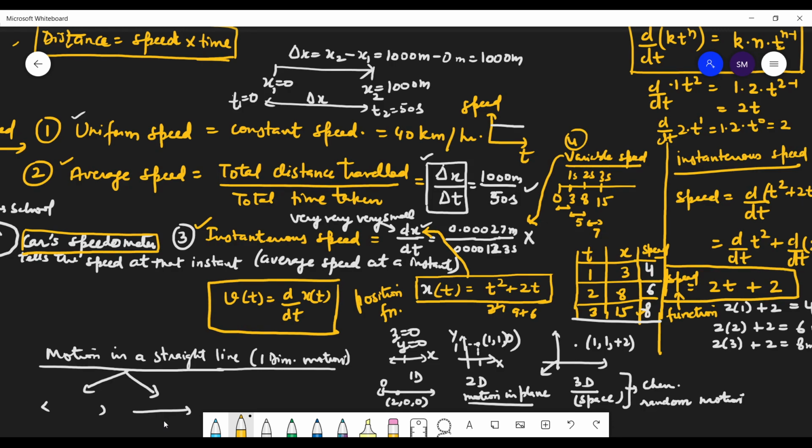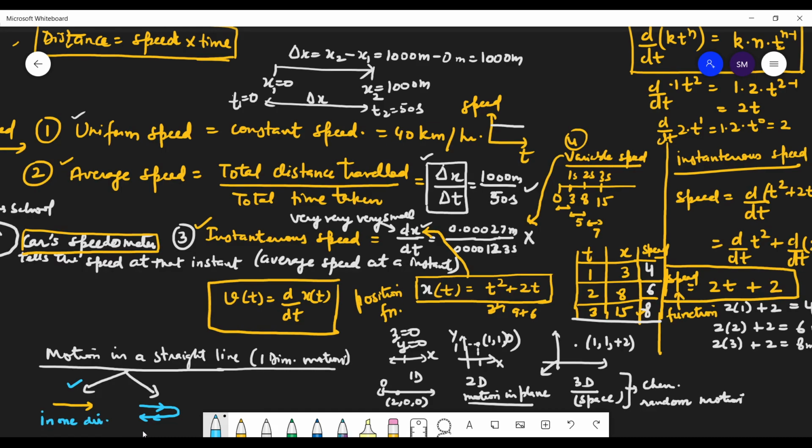So here also there can be two cases. First one is I'm moving in one direction only. Second case, I'm moving in one direction and then changing my direction. So I was moving in this direction also and I was moving in this direction also. Right now we are studying this case only: moving in a straight line in one direction.